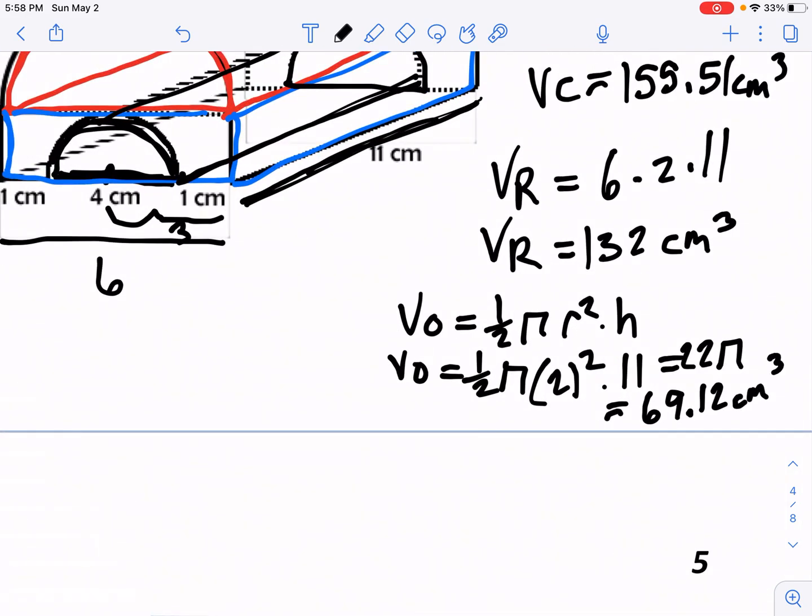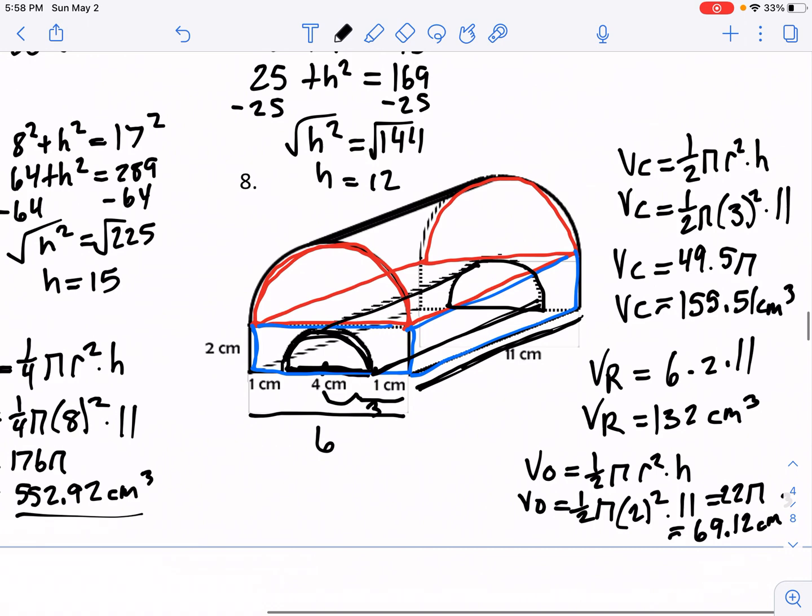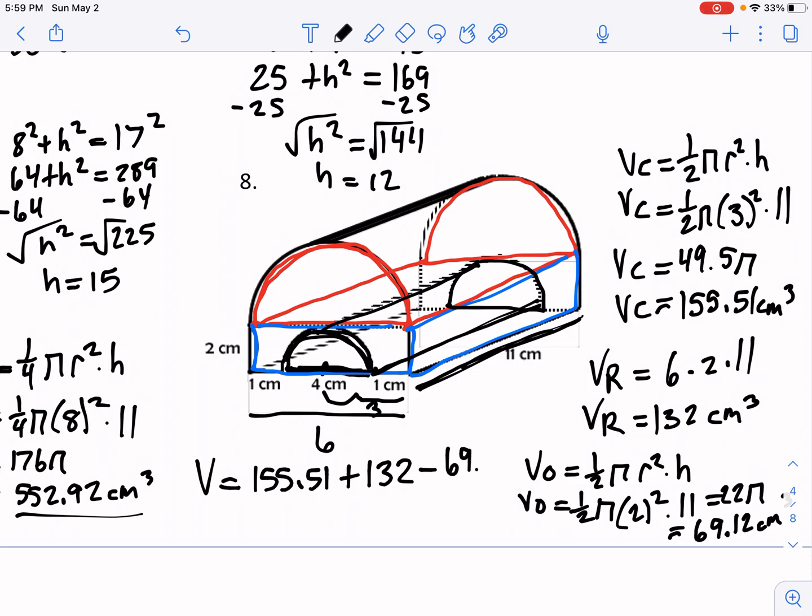Okay, so to find the volume of this figure, we need to add the volume of the half cylinder, 155.51, plus the volume of the rectangular prism, but then we need to subtract out that opening, which was 69.12.